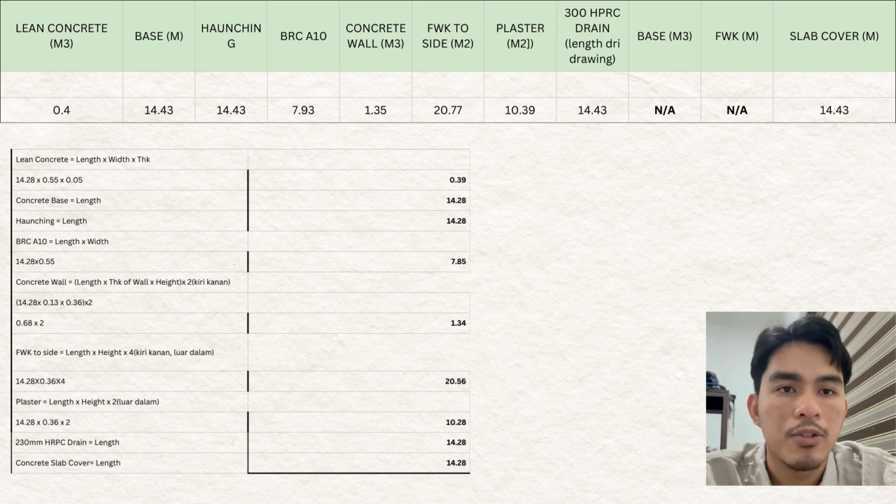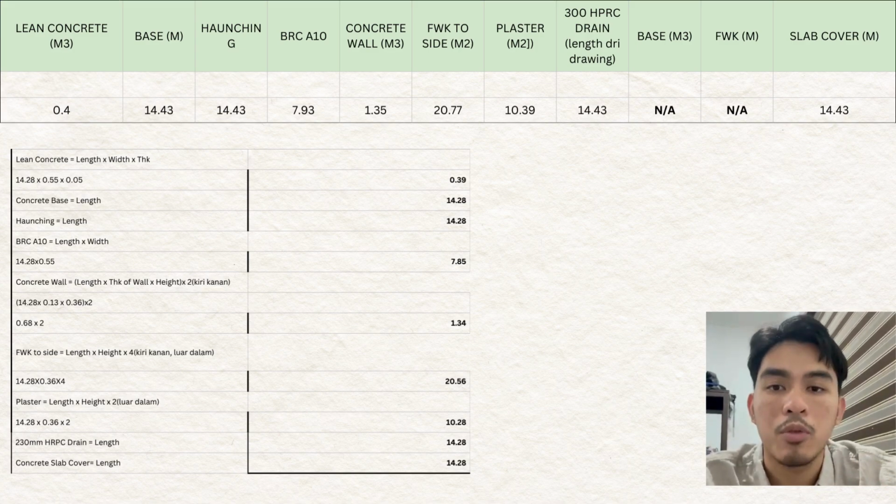The next will be concrete base and haunching. Both of these are in meters, so they follow the length of the drainage. So it will be 14.28 for both. Then we have a BRC 18. For the BRC 18, we are going to calculate it with length and width. So 14.28 times 0.55 will be 57.85.